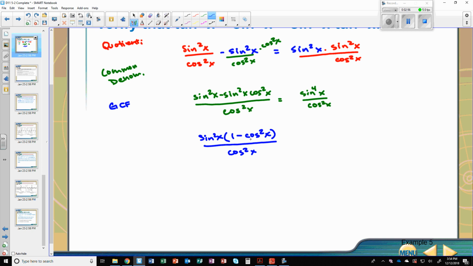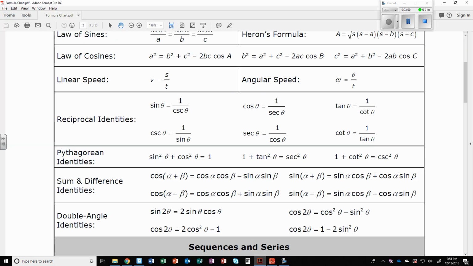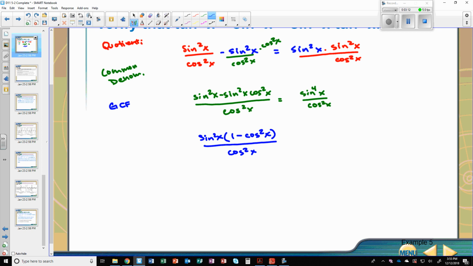Now let's continue on. 1 minus cosine squared. Let's look at the Pythagorean because I have a 1 and a squared. Here it is. But to make it 1 minus, I would have to subtract the cosine over. That means 1 minus cosine squared, if that was moved over, would equal sine squared. So this equals sine squared right there. So we're going to write this as Pythag because that's our next identity.